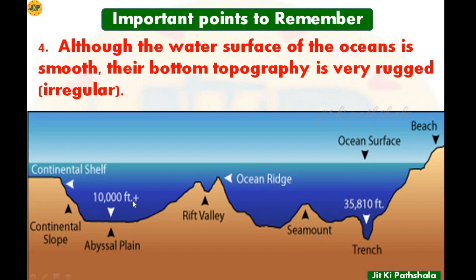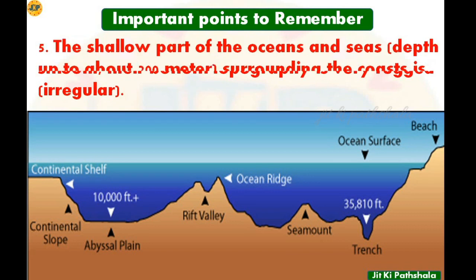On the bottom of the ocean you can see different kind of topography like continental shelf, then it comes continental slope, abyssal plain, rift valley. This portion is rift valley, and this one is ocean ridge. This is sea mount, trench. These are some of the topography of the ocean bottom, which makes the bottom very irregular.